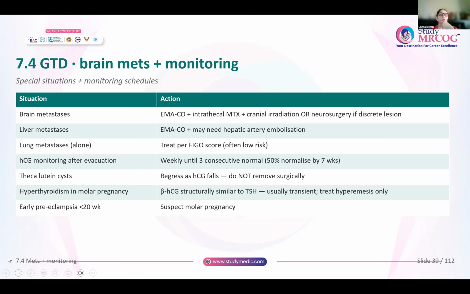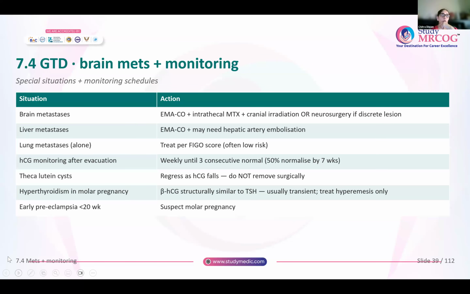After evacuation of any molar pregnancy, how frequently should HCG monitoring be done? Weekly until 3 consecutive levels are normal. Then you will do monthly. Okay. So theca lutein cysts regress as the HCG levels fall. There is no need for surgical removal of the theca lutein cysts. Please keep this in mind.